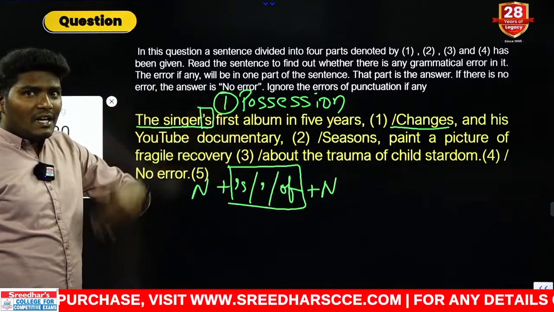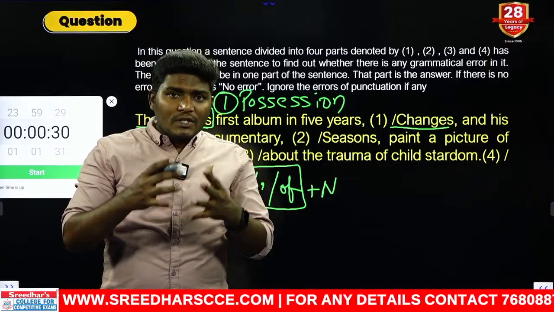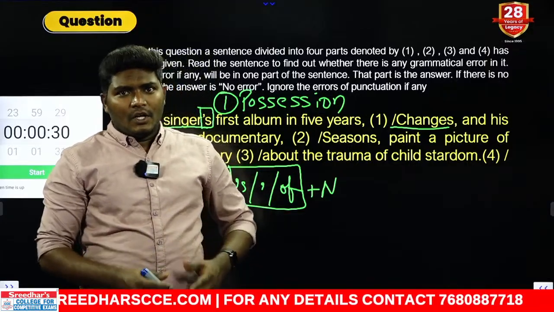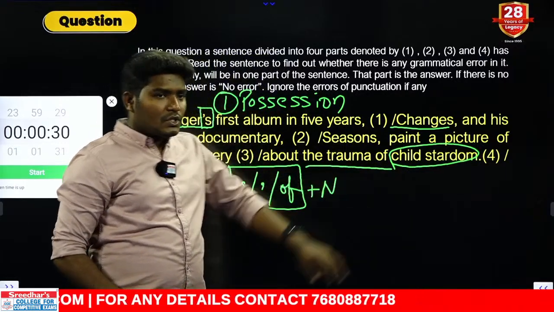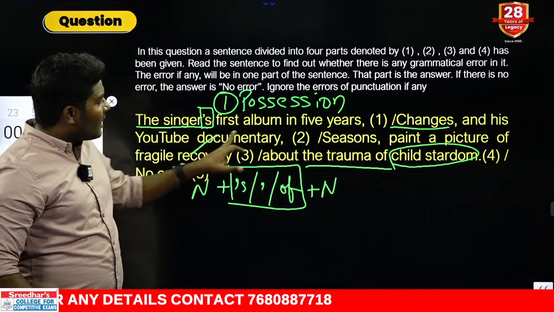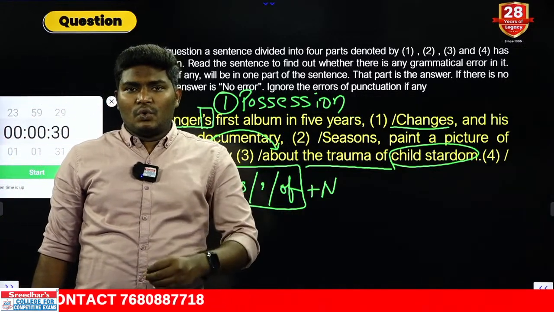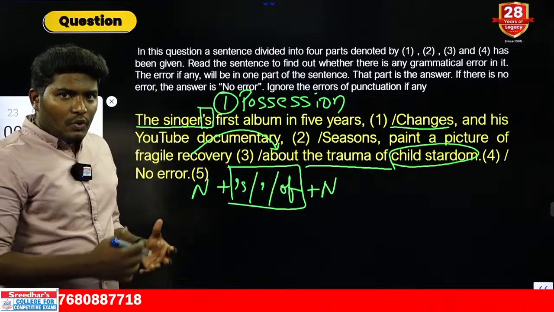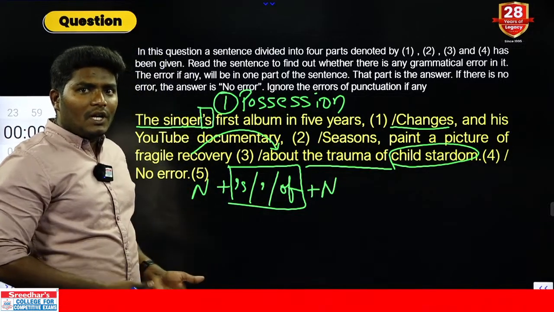the trauma of stardom. Let us say there is a small guy who got into fame when he was very young, like a kid. So he is in child stardom. Now he wants to get out of this trauma. So this is used as recovery about. Whenever you are in some health issue or any psychological problem, you recover from the problem. You recover about the problem, you recover from the problem.